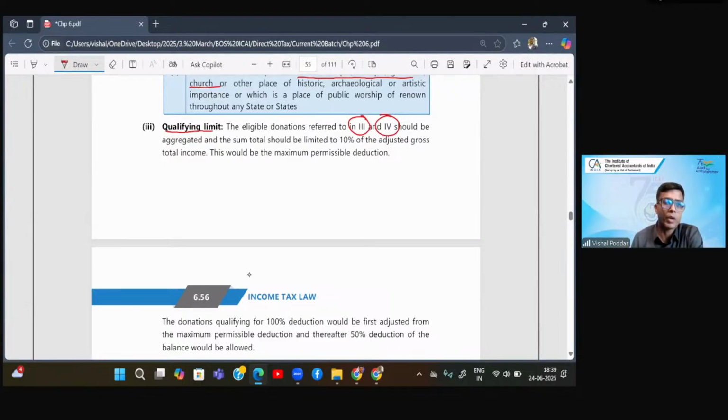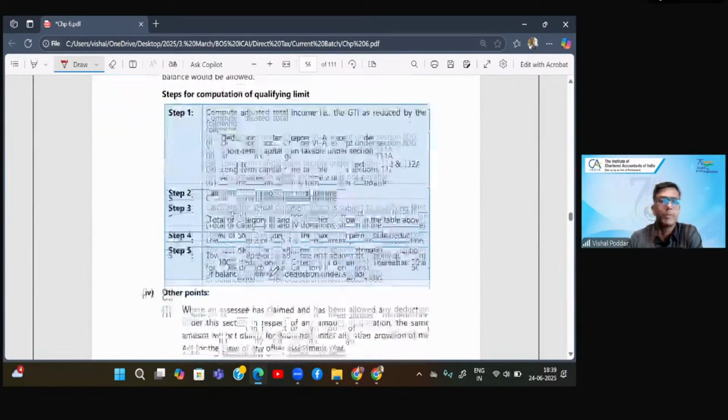So what are the two amounts? One is the donation, that is the aggregate sum that you have paid to all the different types of donation given in the list, and compare it with the limit, which is 10% of your adjusted GTI. So what is the limit? The limit is 10% of adjusted GTI. Now, what is this adjusted GTI? That is what we have to check.